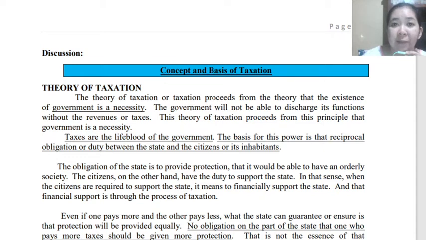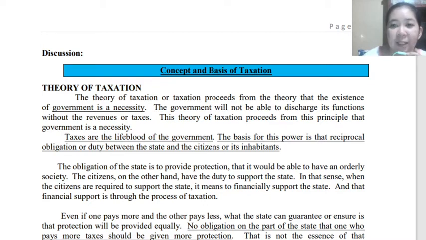So here we have the theory of taxation. Where did taxation start and come from? The theory of taxation proceeds from the theory also that the existence of the government is necessary. Meaning in every country or state, there should be a government that will rule and manage the people and its surroundings or its